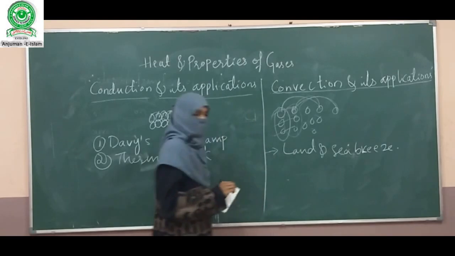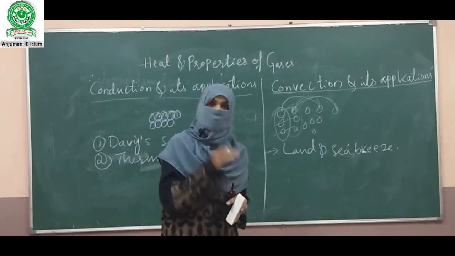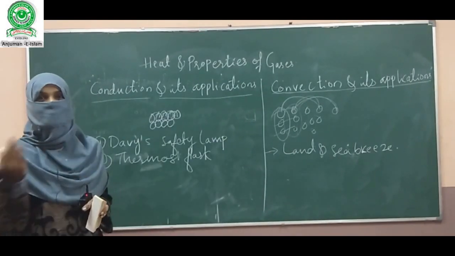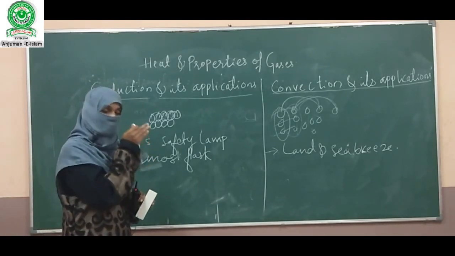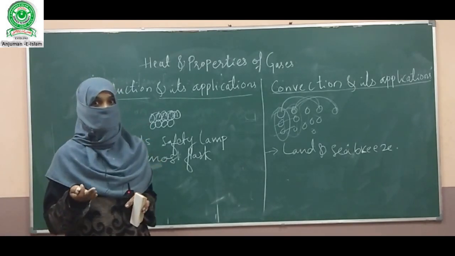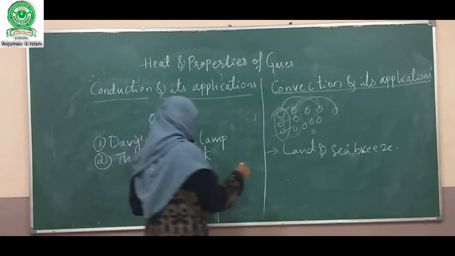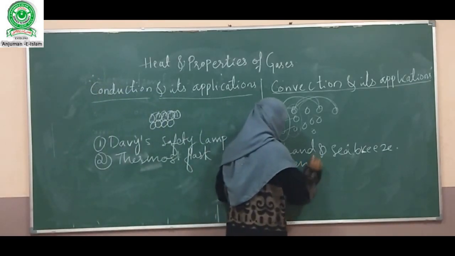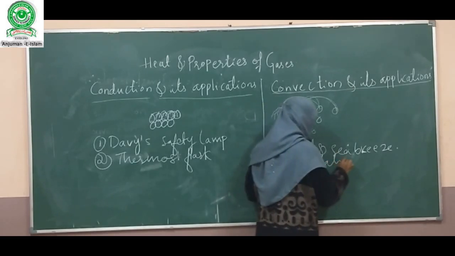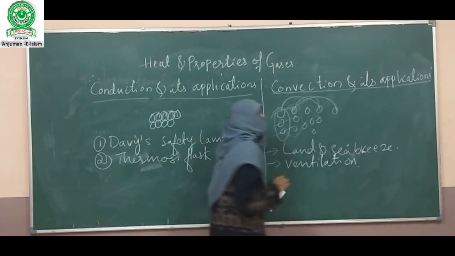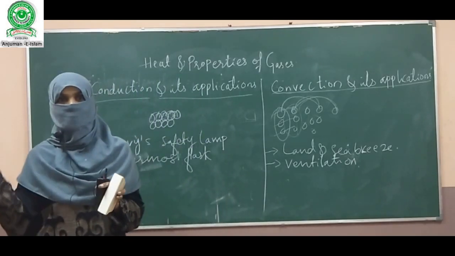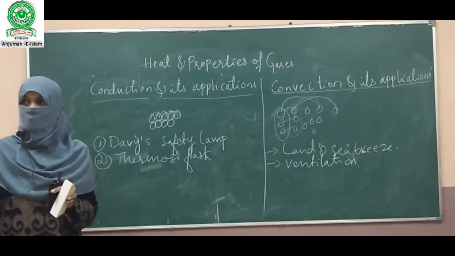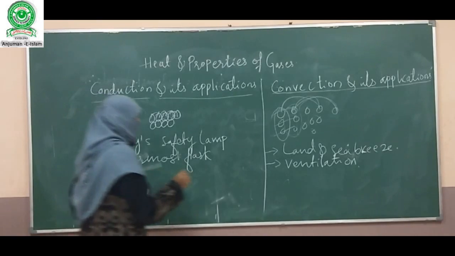In land and sea breeze, during daytime, water will become cold, whereas land will become hot. Similarly, at night time, water will become hot and land will become cold. Next one is ventilators. In ventilation, the room's hot molecules will go outside and outside cool molecules will come inside.